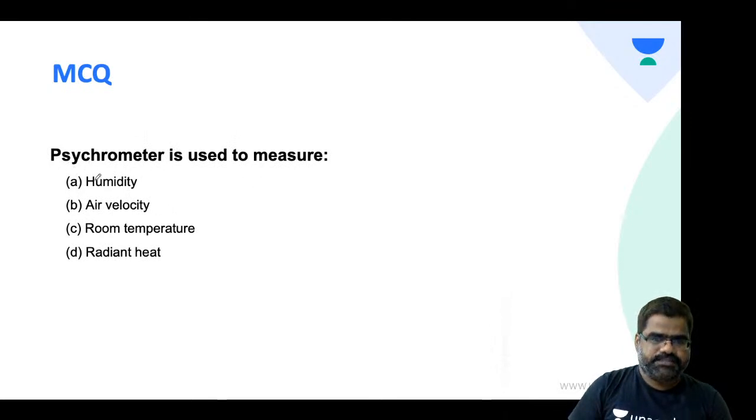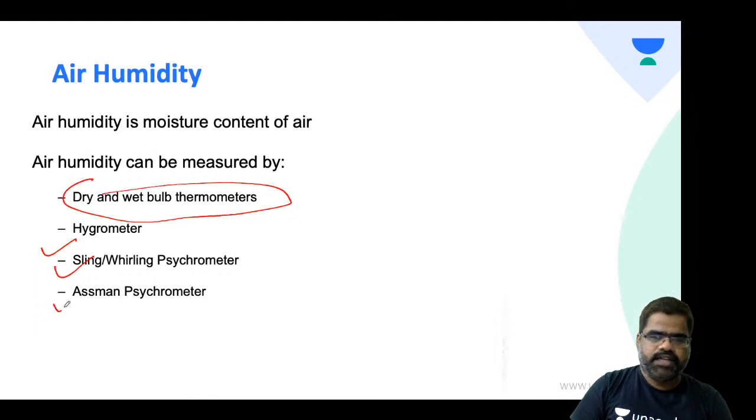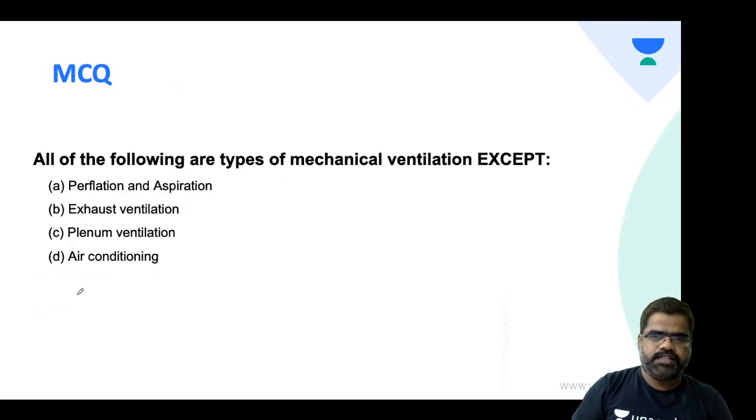Psychrometer is used to measure humidity, air velocity, room temperature, radiant heat. Try this. Dipin, Mahesh, Jia. Utkarsh goes with A. Yes, many of you are going with yes. So psychrometer is used to measure humidity. Absolutely correct, students. So you know humidity is measured by dry and wet bulb thermometer, hygrometer, sling psychrometer, Assmann psychrometer. Okay, let's take the next question.